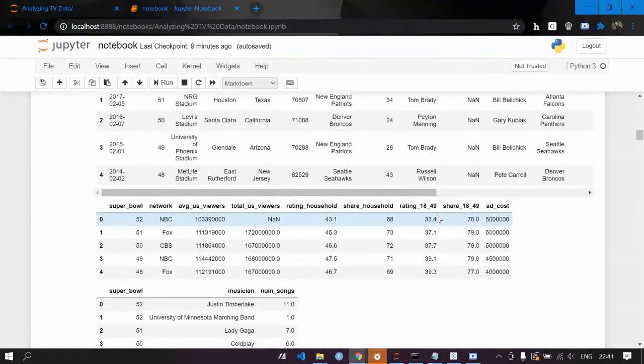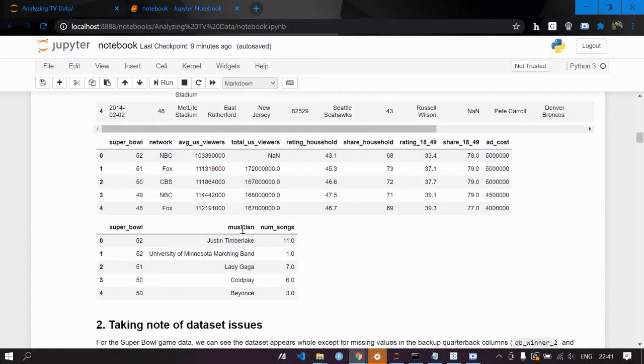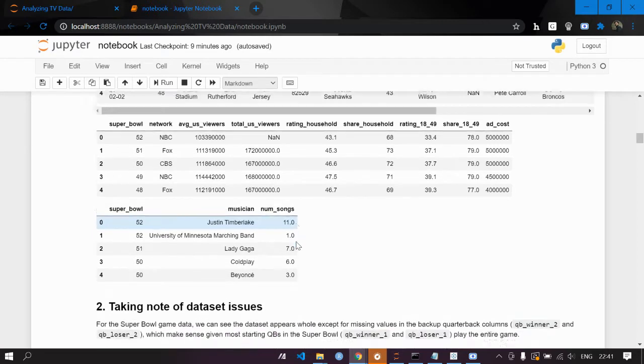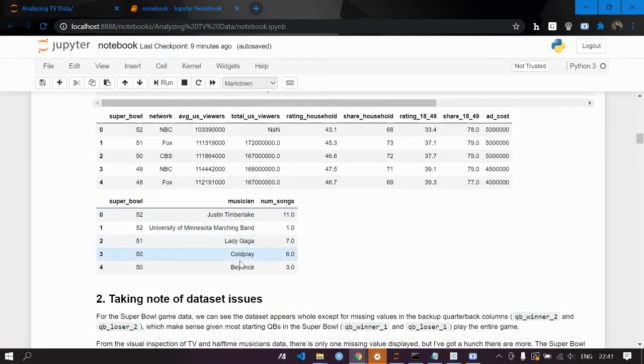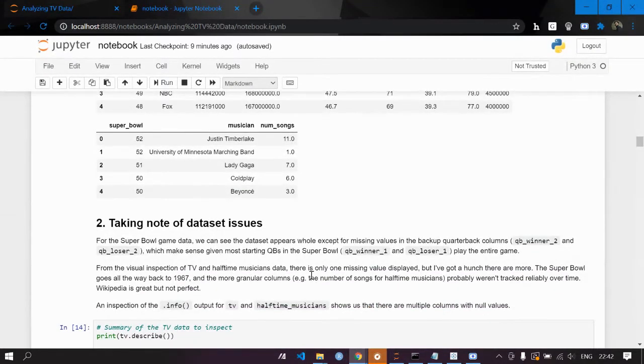The last one has the musicians list and number of songs. So Justin Timberlake played 11 songs, and the same for Lady Gaga, Coldplay, and Beyonce. So moving on to the next, taking note of dataset issues.